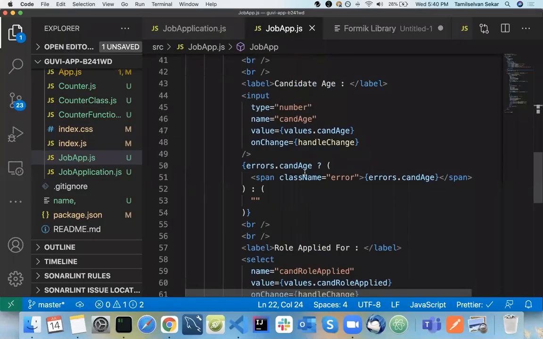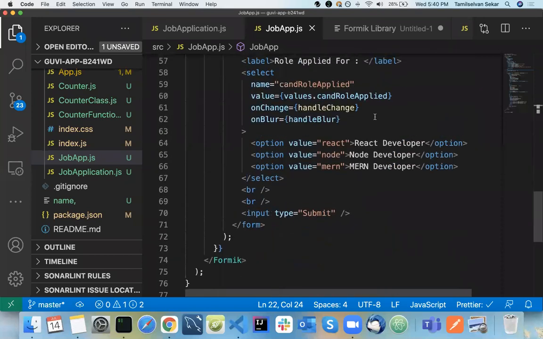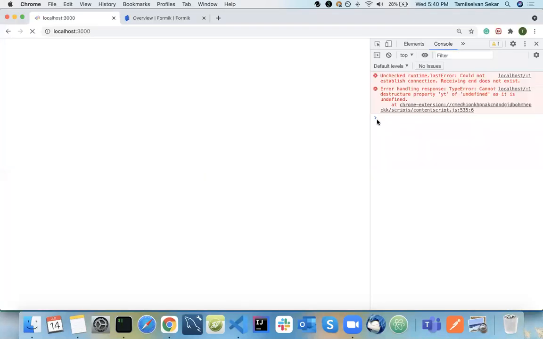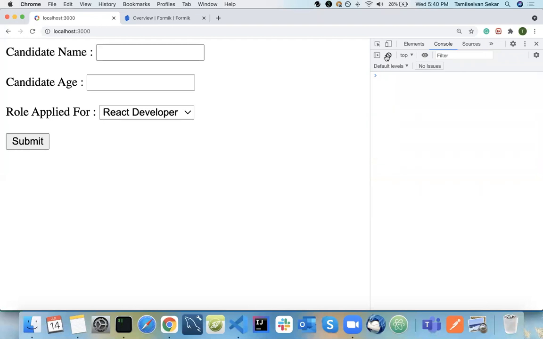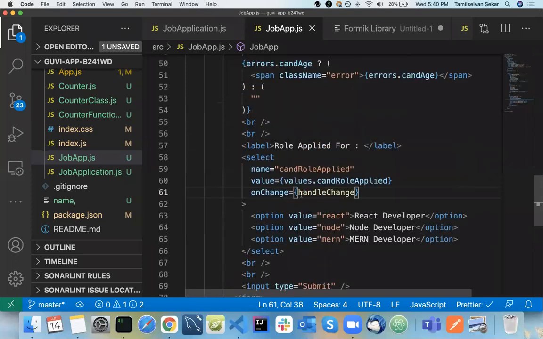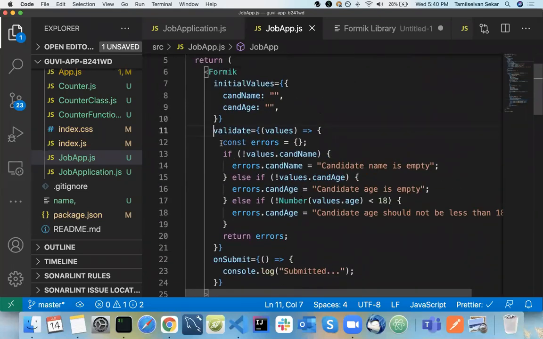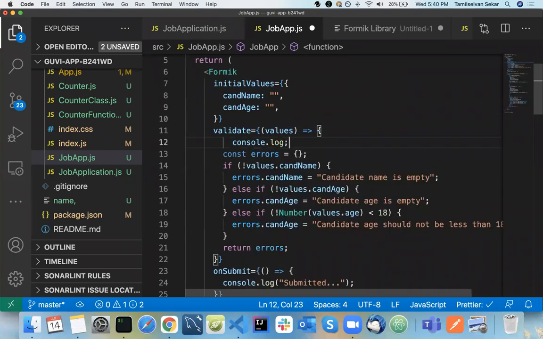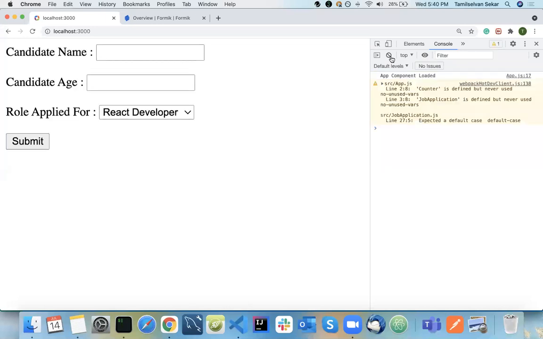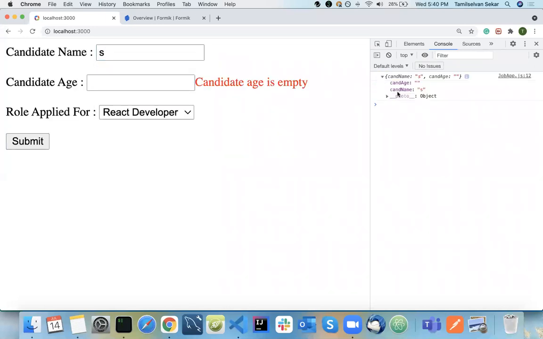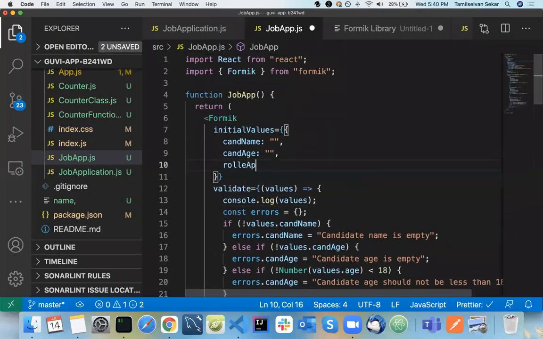So where did I use handle blur? I'll start. Okay, here it is. Now this is very common. Whenever we type in, I told you your validate function will be called. Is it clear, right? So our validate function will be called and all the values will be applied here. I'll do a console log here. So see here now. If I type in, all the value fields, candidate name and candidate age, and why not role applied?